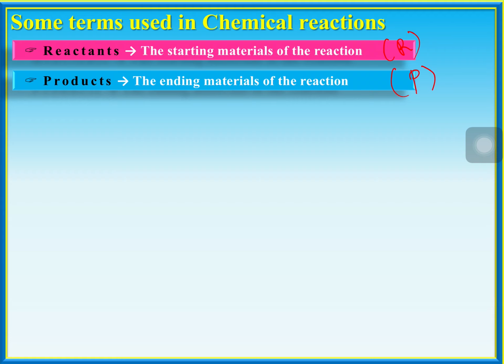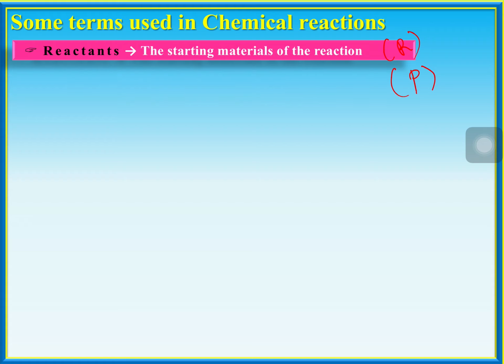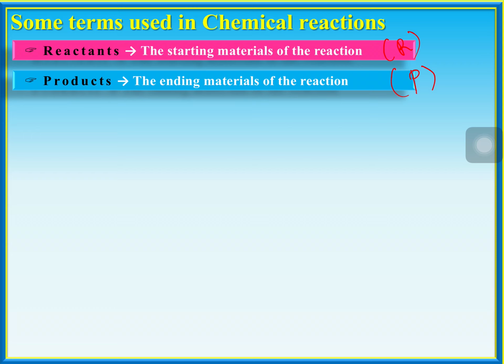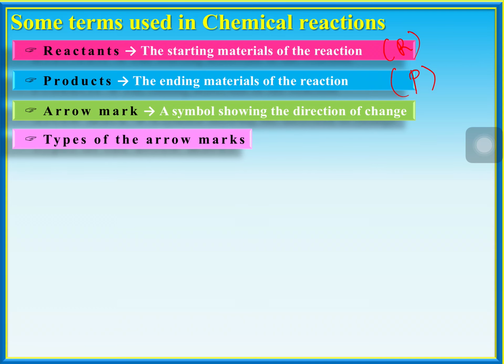Then the arrow mark. So from reactants to products, we are going to represent by a symbolic equation, that is the arrow mark, which means the direction of change. The arrow mark is going to tell you the direction of change. And there are different types of arrow marks for different types of changes.